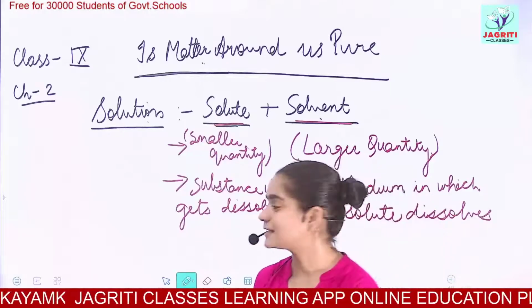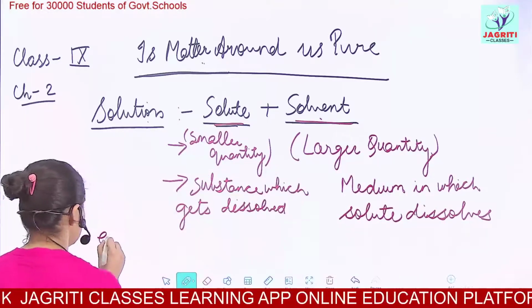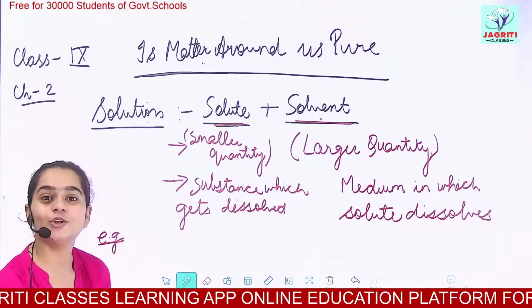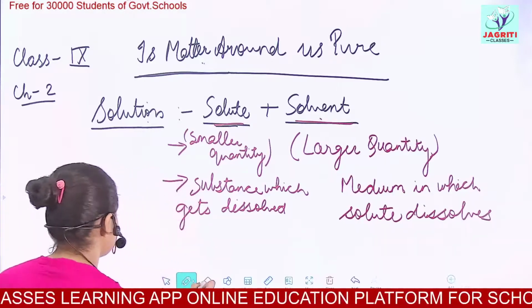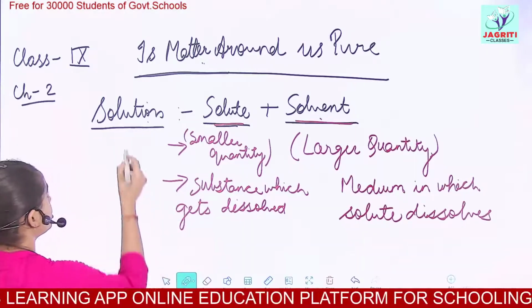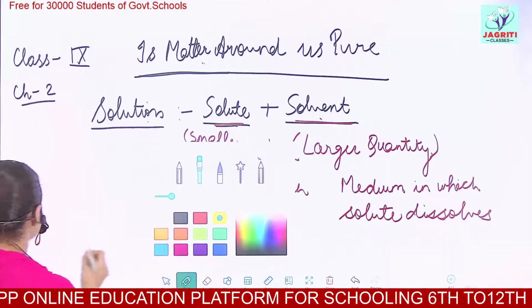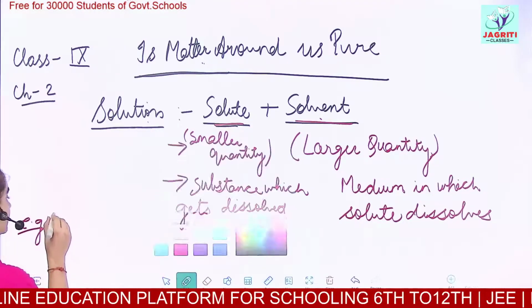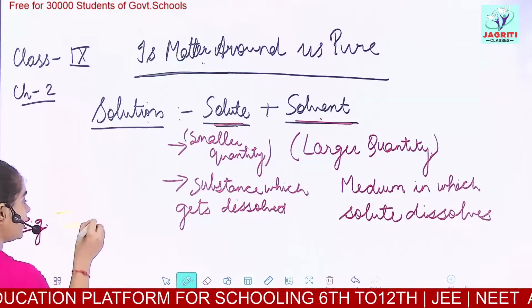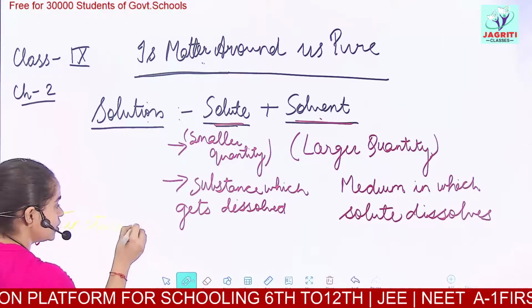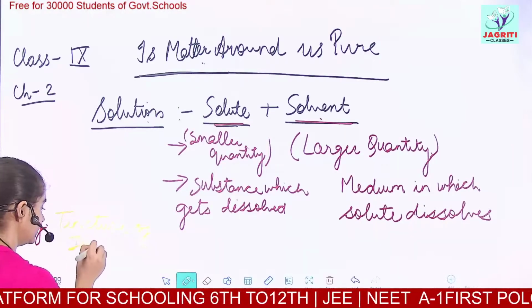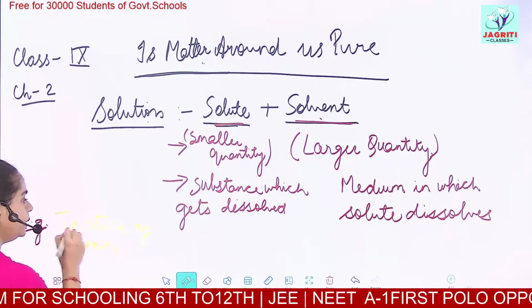Now we'll start with the examples. Let me give you some examples of solute and solvent. Firstly, taking an example of a solution, let's say tincture of iodine. What do you mean by tincture of iodine?